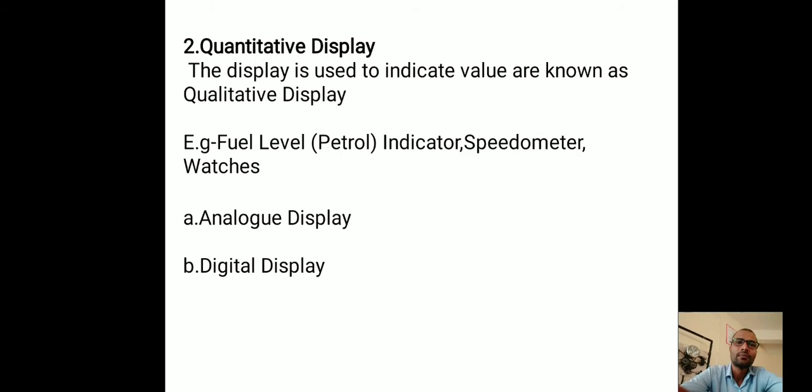If you take the example of a fuel level indicator, petrol, speedometer, watches, we get the direct exact value. On a speedometer, we can directly measure the speed, suppose 30 kilometer per hour, 20 kilometer per hour, likewise.